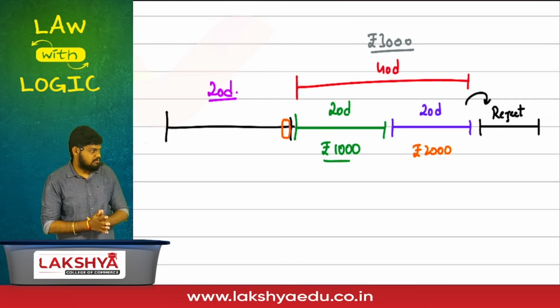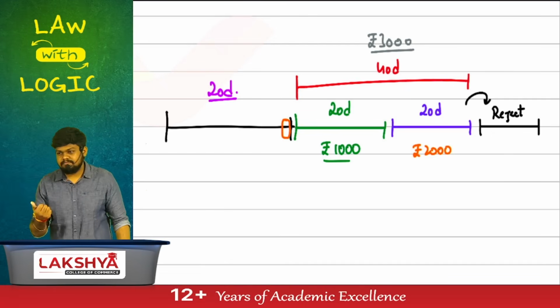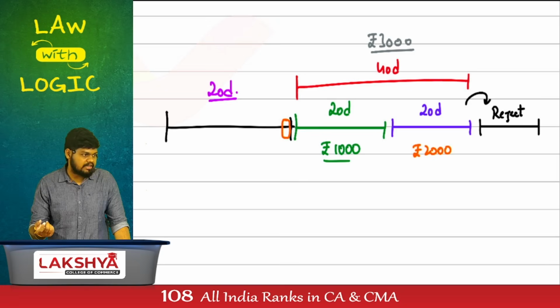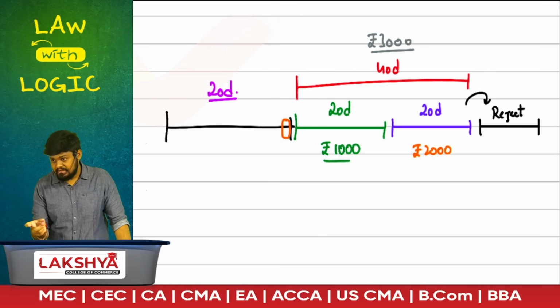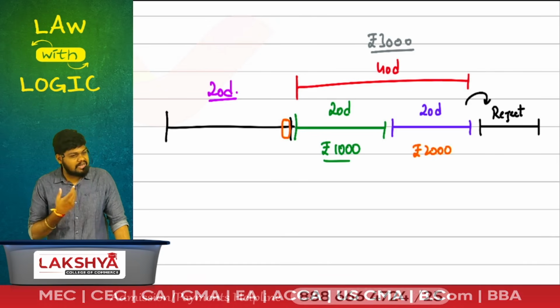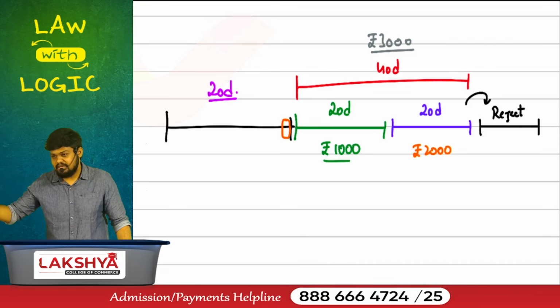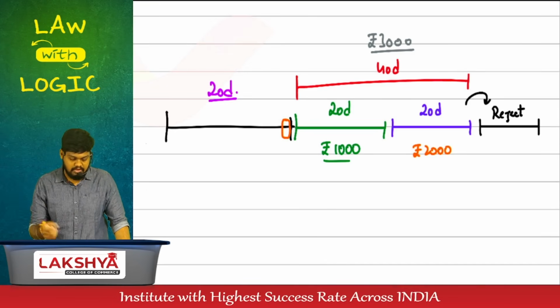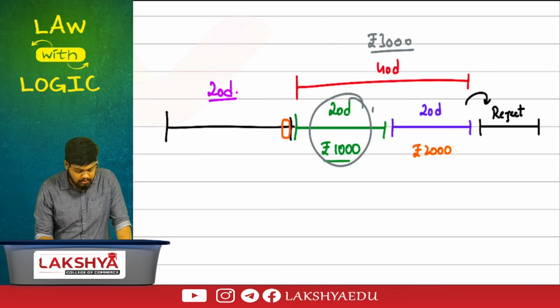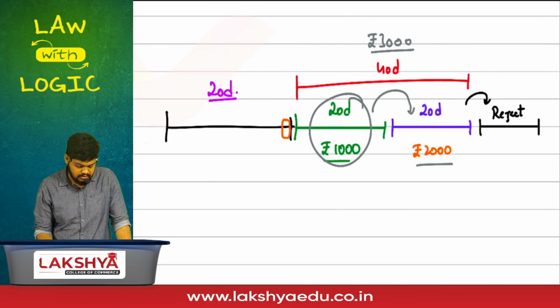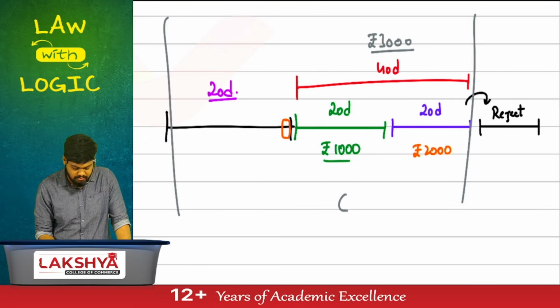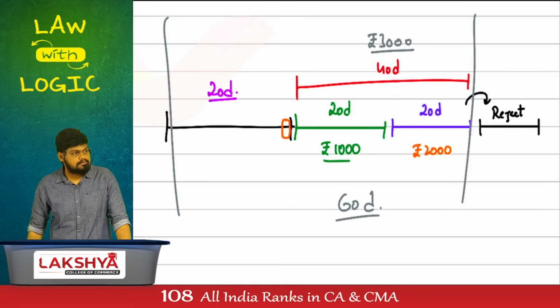Give me multiple options. Submit documents within 20 days. If not, you can apply for an extension of another 20 days on payment of 2000. Or you can directly apply for an extension of 40 days on payment of 3000. If this 20 days is not sufficient, you can apply for another 20 days on payment. Then after that, the document will be rejected. In total, you are given a maximum time of how many days? 60 days.